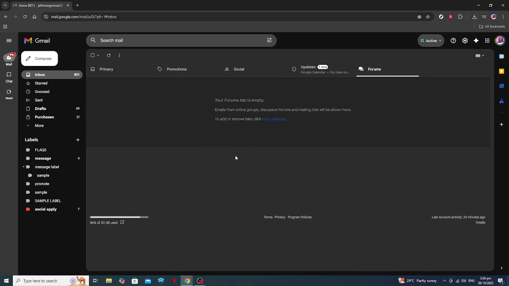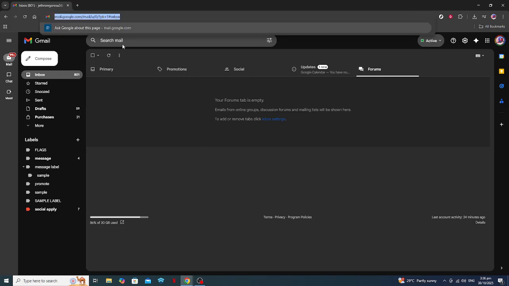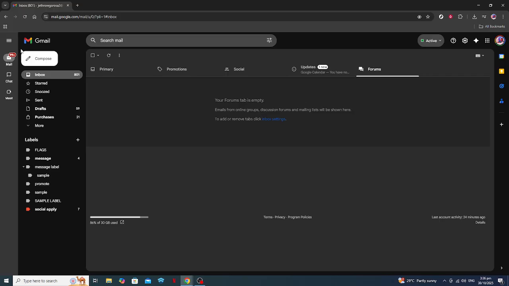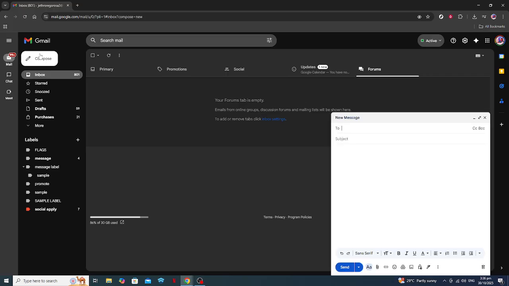To start, open your web browser and head over to Gmail. Once you're on the main Gmail page, you're going to want to click on the Compose button. This will open up a new message window where you typically type out your email. Now, within this new message window, you'll notice several formatting options at the bottom, just above where you type your text. Let's focus on the formatting toolbar.